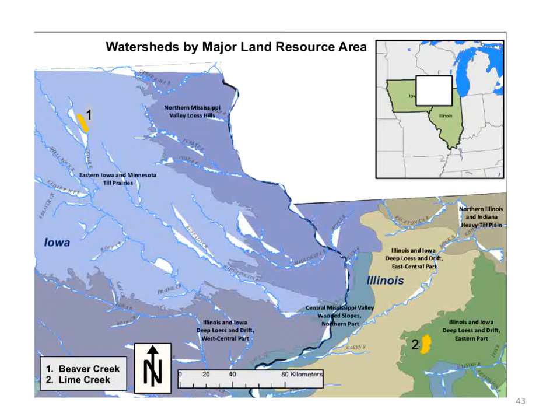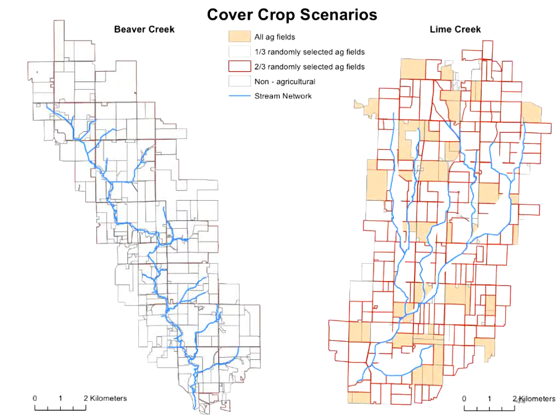We've got Beaver Creek in northern Iowa and Lime Creek over there in Illinois. Both of these are fairly heavily tile drained watersheds, but they're different types of landscapes. Beaver Creek over here is more dissected, whereas Lime Creek has a dissected area up in the top of the watershed, but essentially it's a very flat glacial plain out here in the lower part of the watershed.